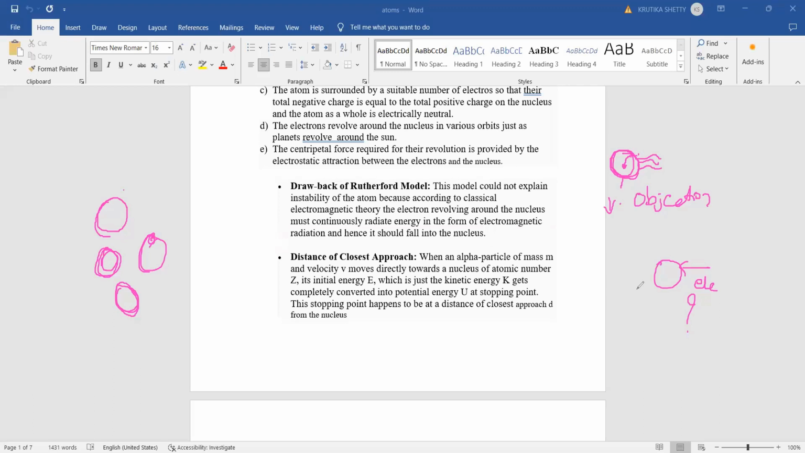Hope so. Rutherford's alpha scattering, its conclusion. What is the drawback? It is clear. Any doubt is there? Please ask.